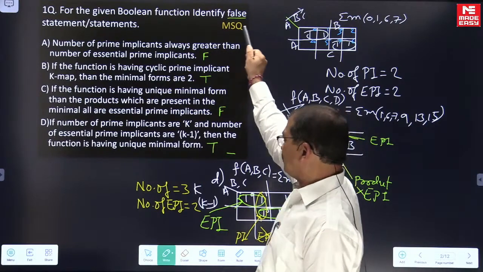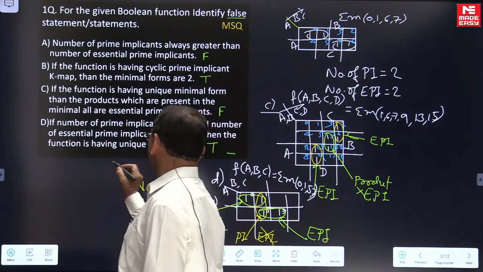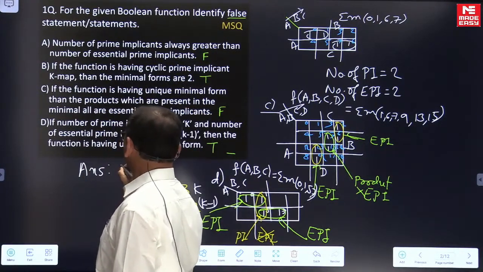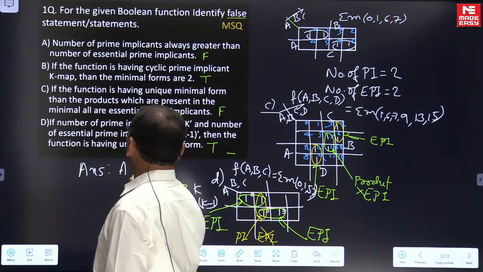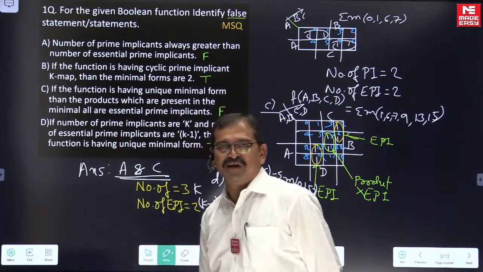We need to identify which are the false statements. So based on this, the answer for this question is option A and option C. I am looking, few of you have given the right answer.